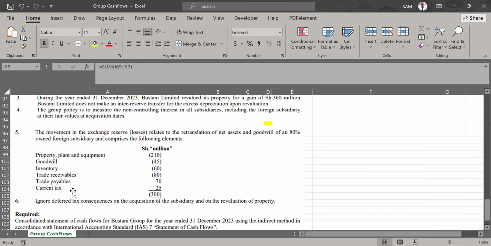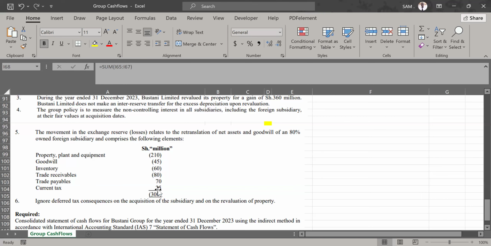If you incur any loss in a liability, that is a gain. If you incur any loss in an asset, that is a loss on your side. Any reduction in value is a loss. Any reduction in value in a liability is a gain. That's why you see these liabilities, trade payables and current tax, are given in positive because they are gains.